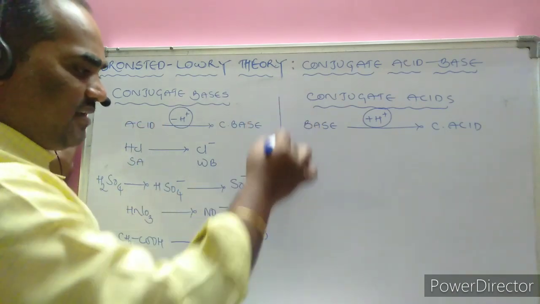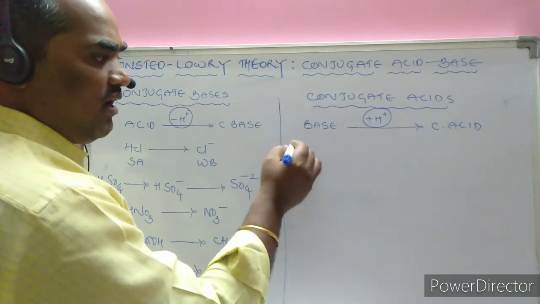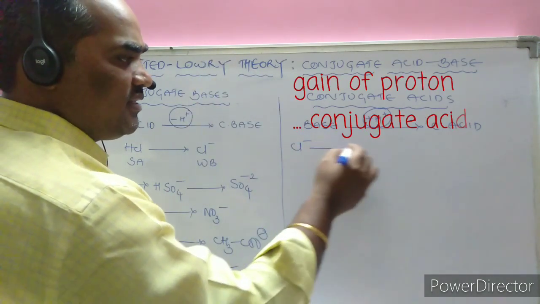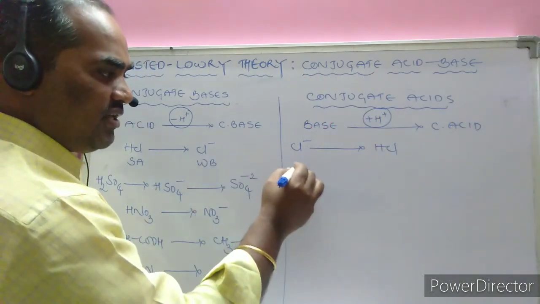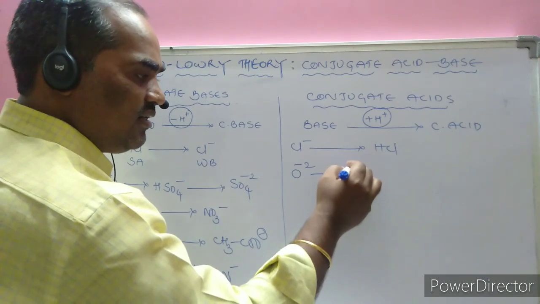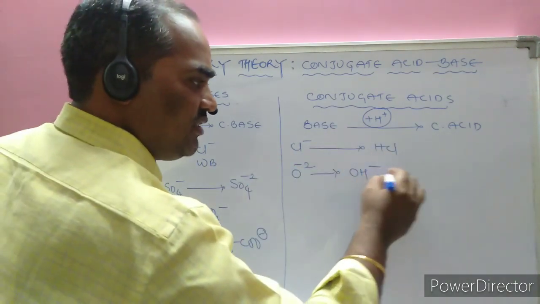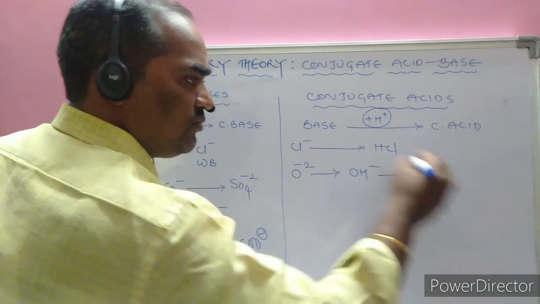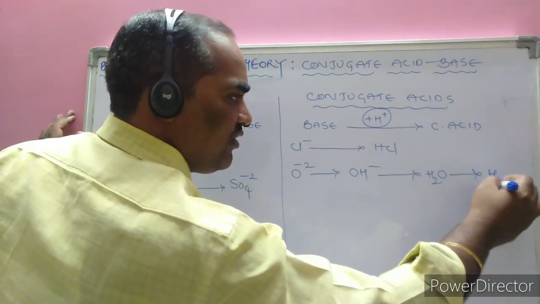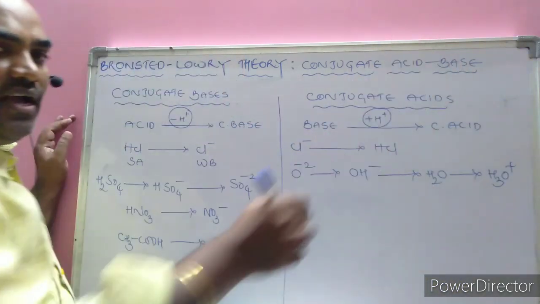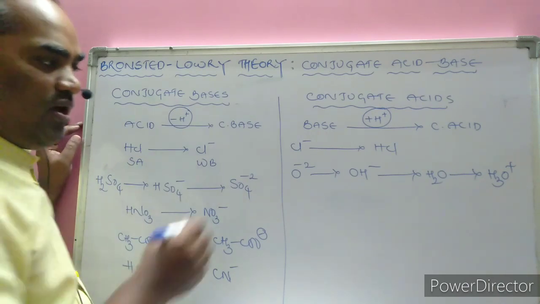Next, some examples about the conjugate acids. Here, the conjugate acid of Cl minus, what does it become? HCl. The conjugate acid of O minus 2? OH minus. What is the conjugate acid of OH minus? H2O. What is the conjugate acid of H2O? H3O plus ion. For an acid, simply add a proton. For a base, simply remove the proton.